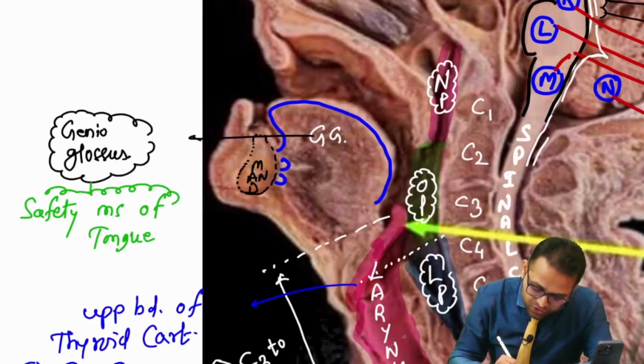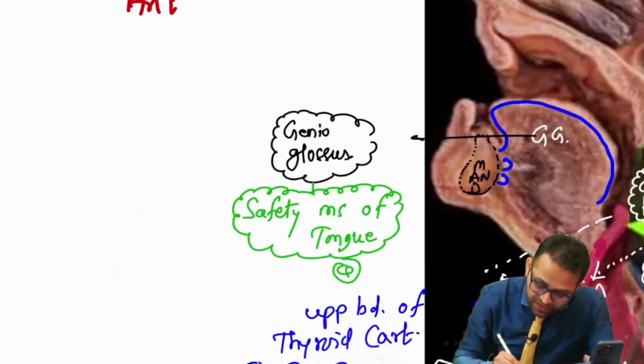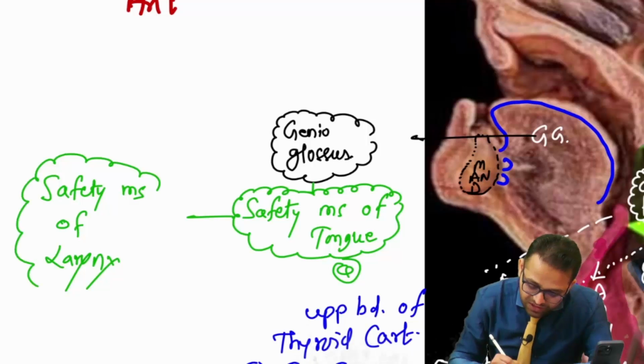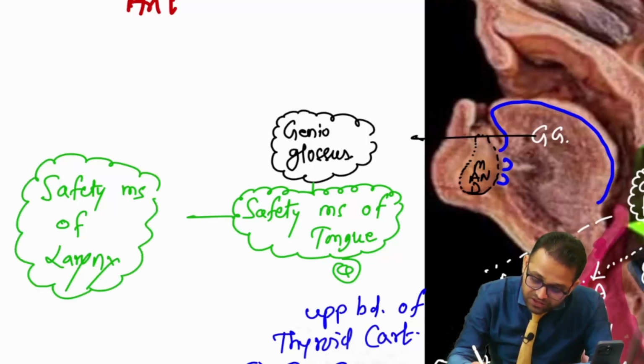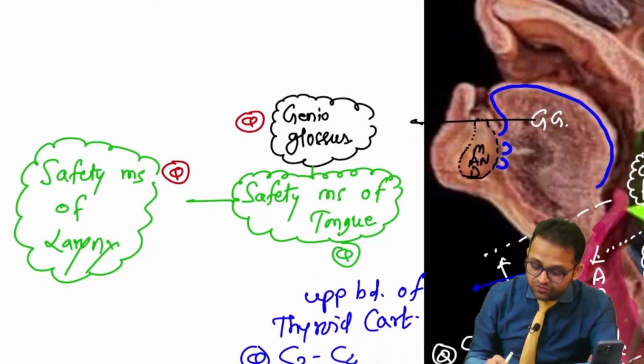Now, one question for all of you: which muscle is known as the safety muscle, not of the tongue, I am asking about the larynx? So tell me the answer. All these points are your very important MCQs. Safety muscle of the larynx, you have to answer.